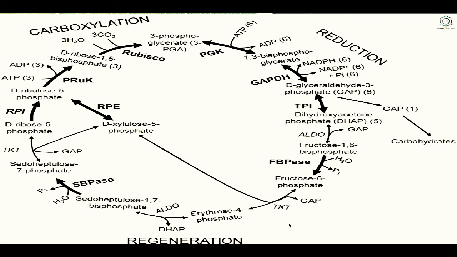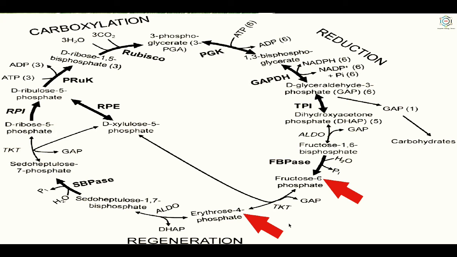Now see here, 2 molecules of fructose 6-phosphate react with 2 molecules of 3-phosphoglyceraldehyde to produce 2 molecules of xylulose 5-phosphate and 2 molecules of erythrose 4-phosphate. The reaction is catalyzed by the enzyme transketolase. So fructose 6-phosphate combined with 3-phosphoglyceraldehyde is converted into erythrose 4-phosphate and xylulose 5-phosphate.